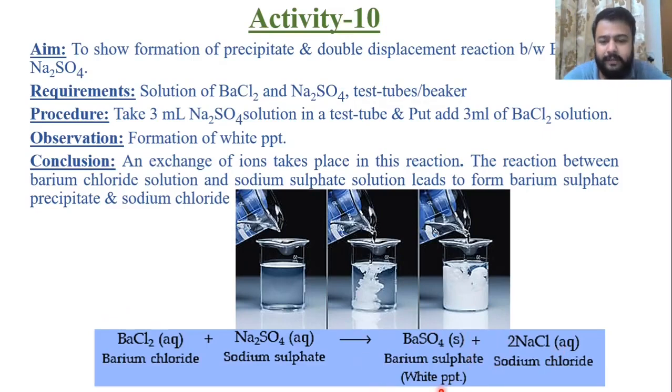What is the formula of the white precipitate? That is BaSO4. This is really important. And again, for the observation part, write only this thing: formation of white precipitate, or formation of yellow precipitate, or in the previous activities, formation of brown color gas. These points are really important. You have to write only this. You cannot write formation of nitrogen gas, or formation of BaSO4. For observation, you don't know what chemical compound is formed. What you first observe during a chemical reaction is formation of white precipitate.